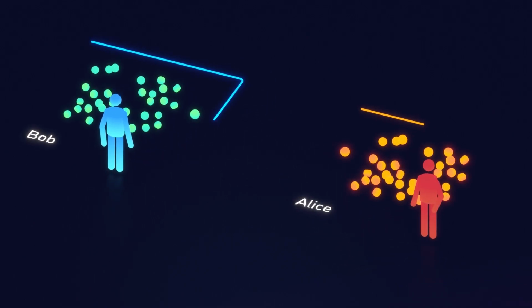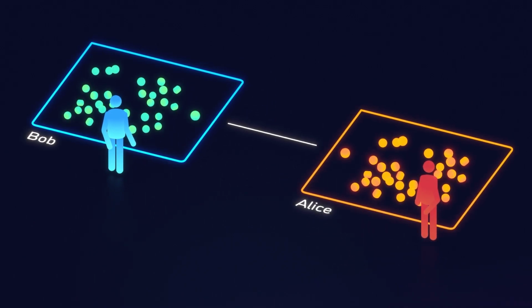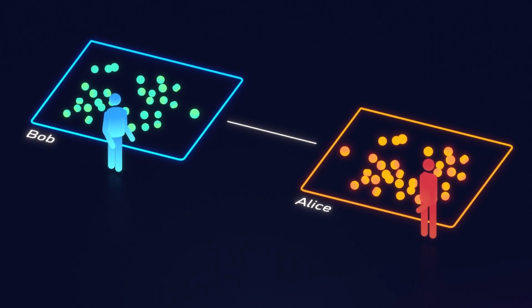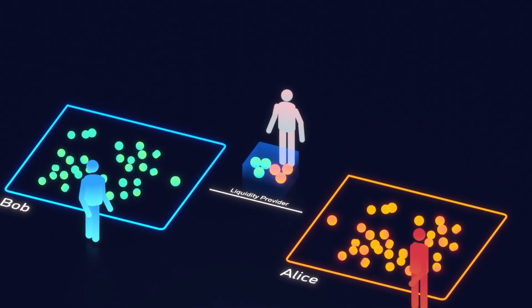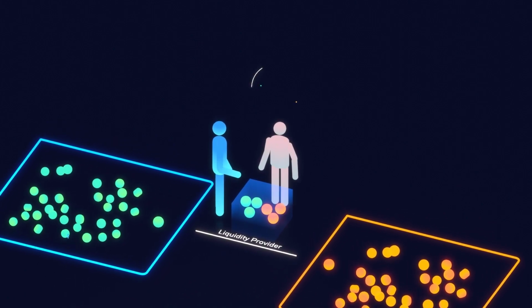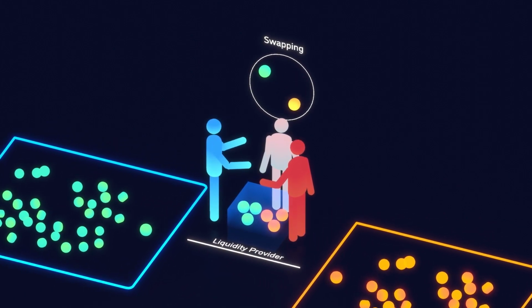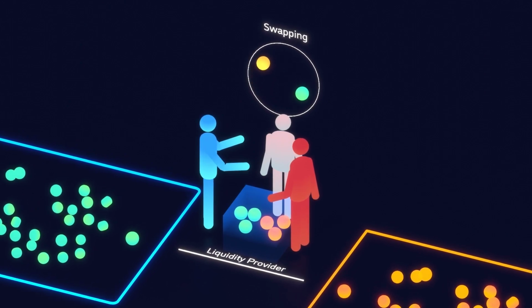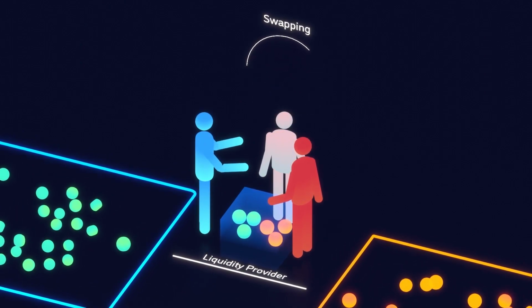Imagine that Bob has an apple orchard and Alice owns an orange mangrove. They want to trade apples and oranges with each other. Let's say that I'm a liquidity provider, which means I have both apples and oranges to put into a box. And for a small fee, both Bob and Alice can come to the box and swap as many apples and oranges as they want, whenever they want.